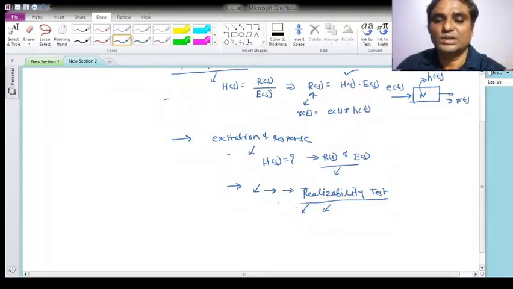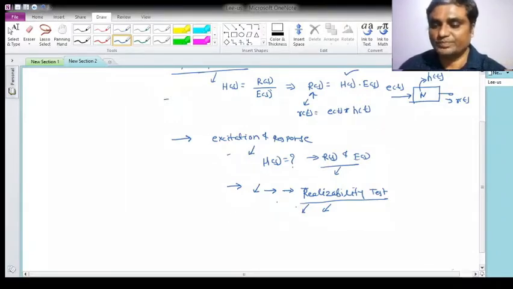And again I'll tell you, for analysis there will be a unique solution, but for synthesis there will not be a unique solution. For synthesis there will be different ways by which you can synthesize it. So there is no unique solution for the synthesis, keep that in your mind.